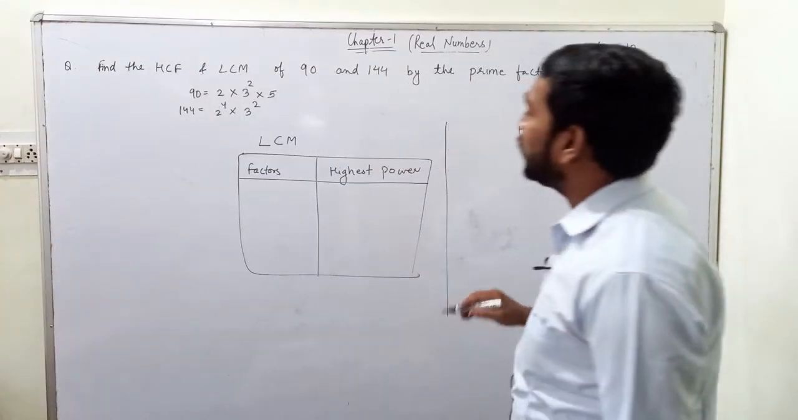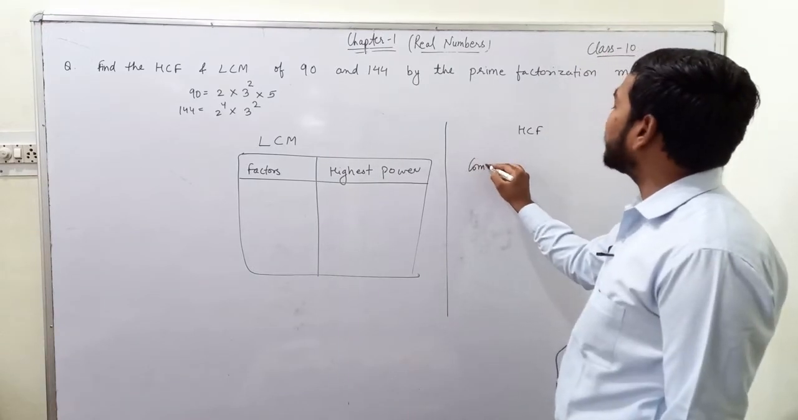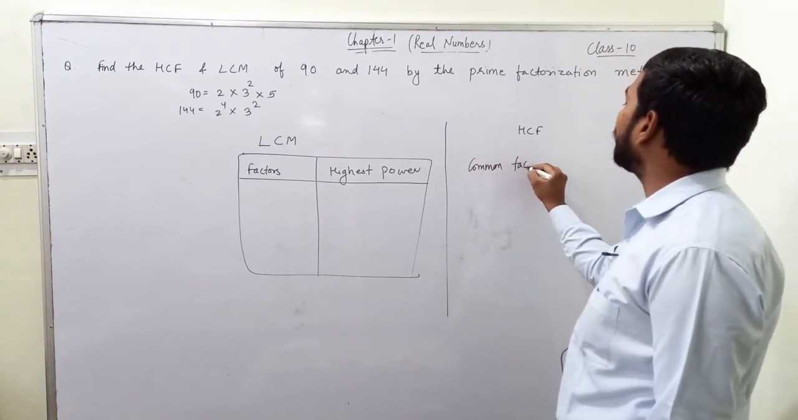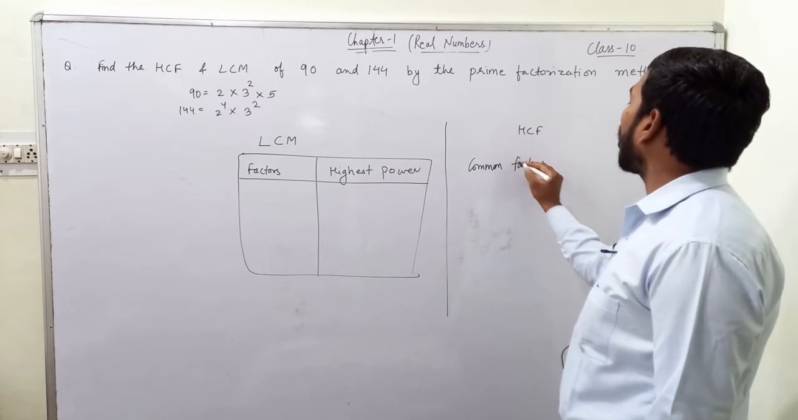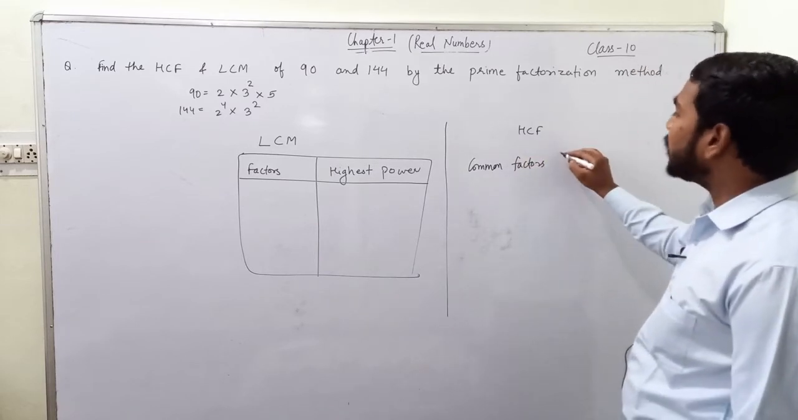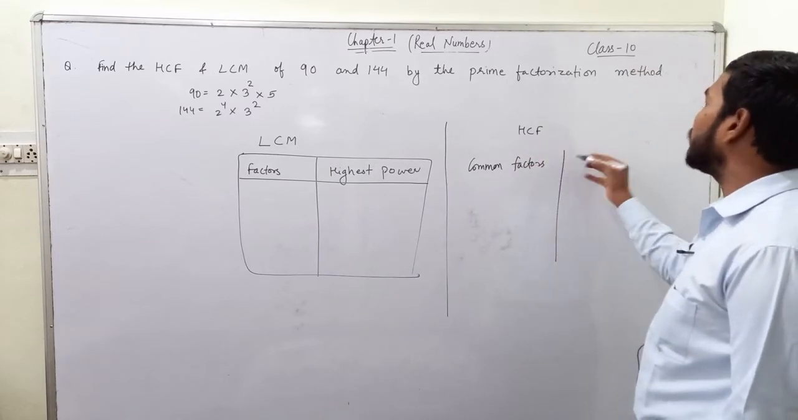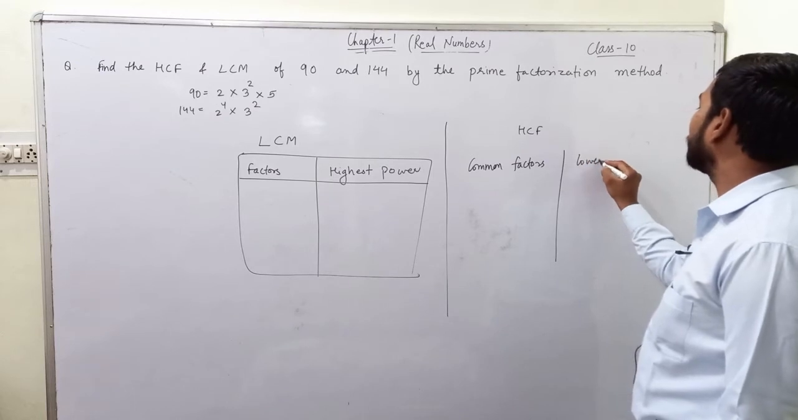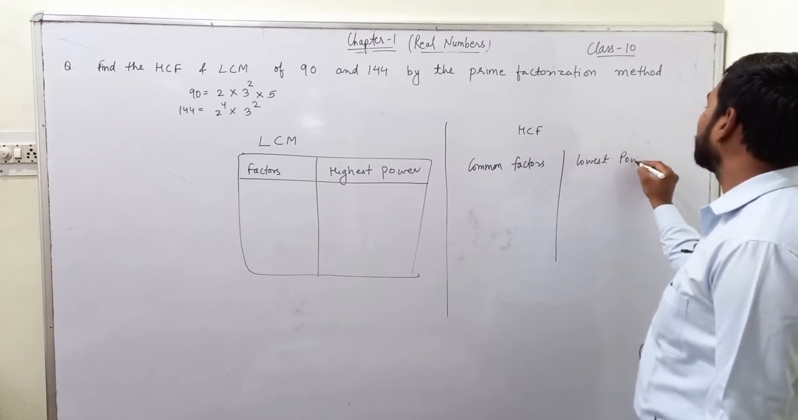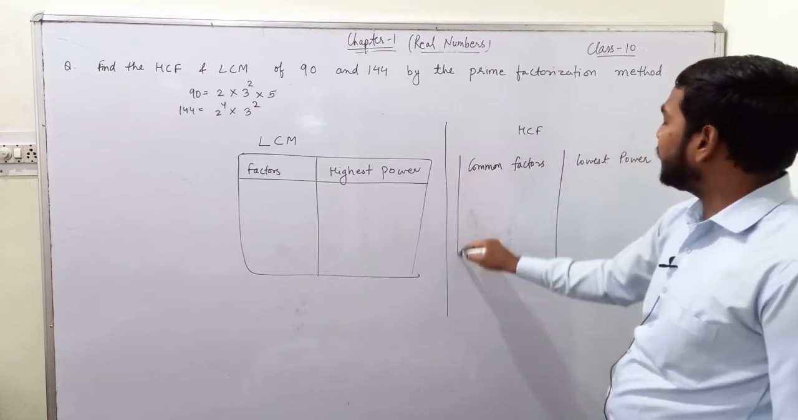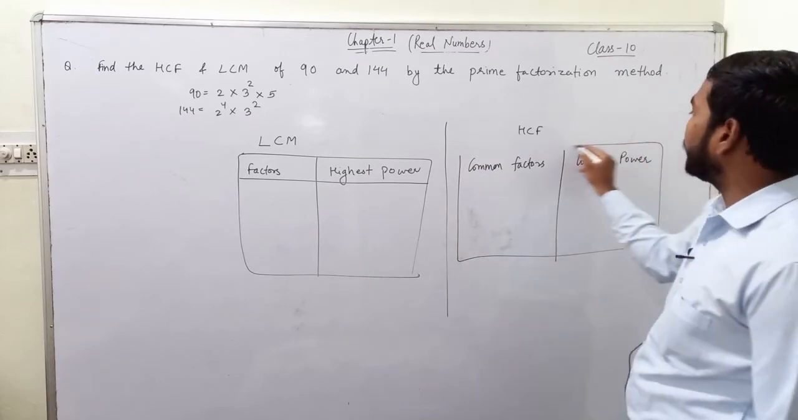For HCF, what you will do, you will write common factors. Instead of factors, you will write common factors. And instead of highest power, you will write lowest power. And again, you will draw a table.